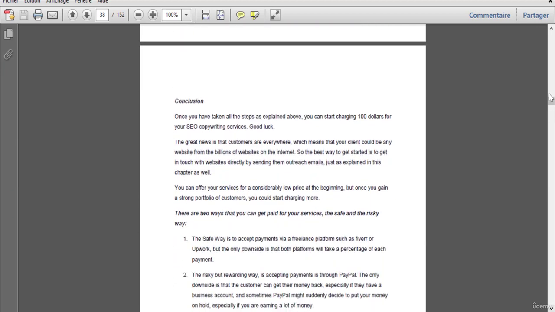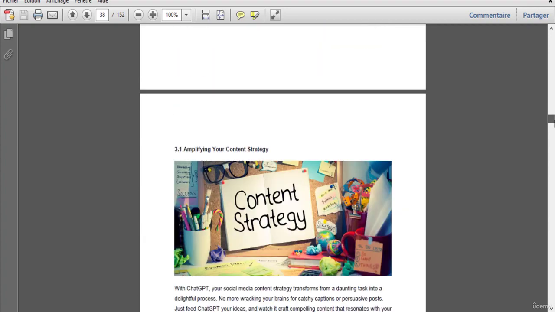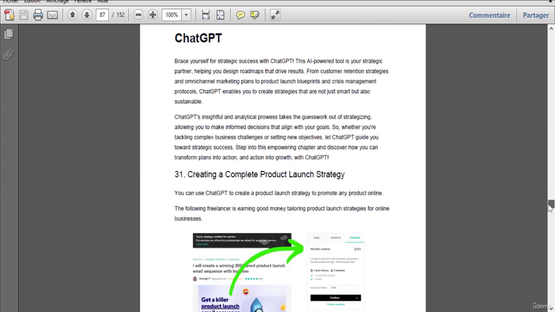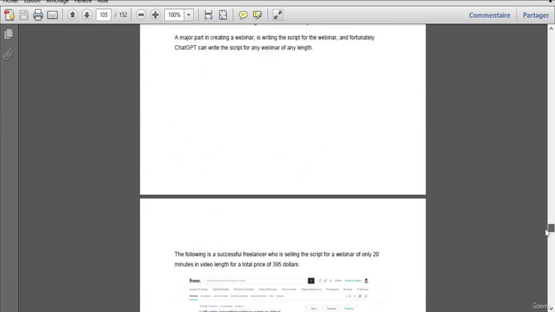Now, this book goes on and on, and it's 152 pages. It's true that I have written most of the book myself. Let's say about 80% of the book was written by myself.